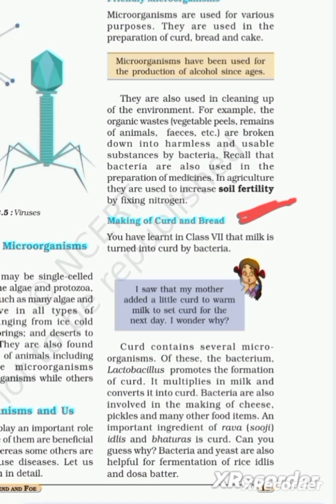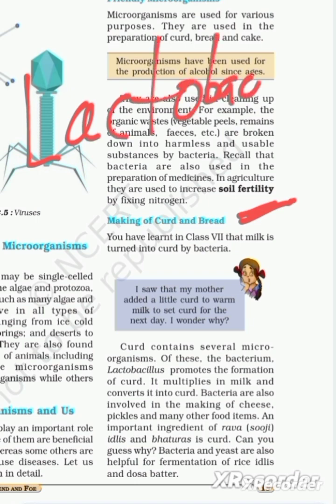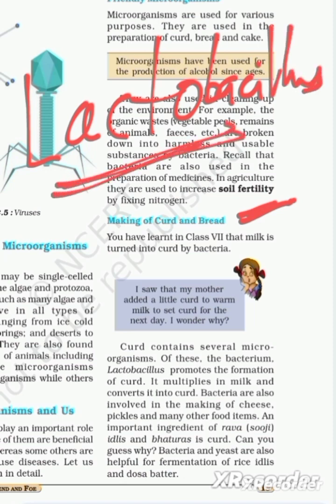The bacterium's name is lactobacillus, which helps to convert the milk into curd.